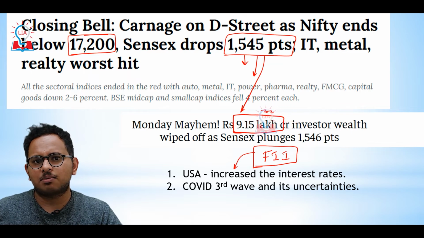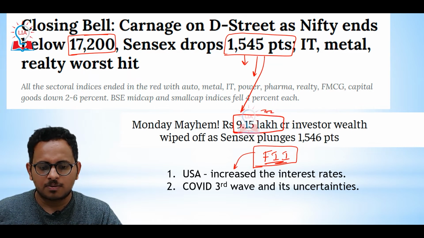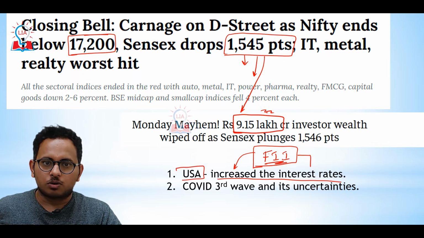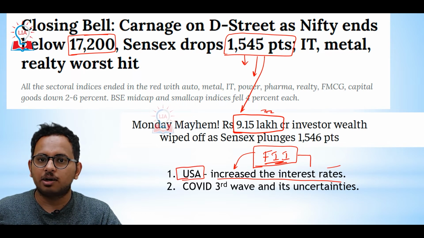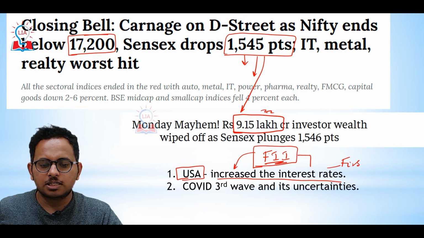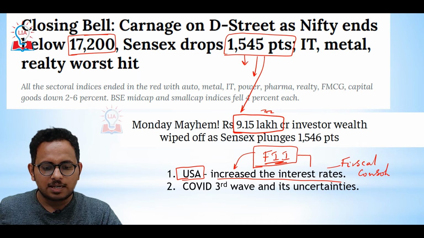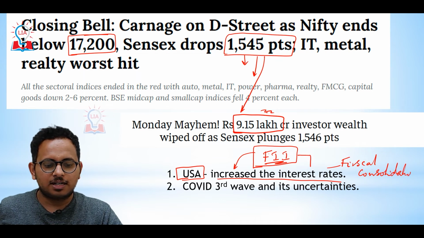Why did this happen? This happened because of what we call FII, foreign institutional investors. These foreign institutional investors pulled out massive money from the Indian economy. They pulled out money because the USA increased the interest rates.